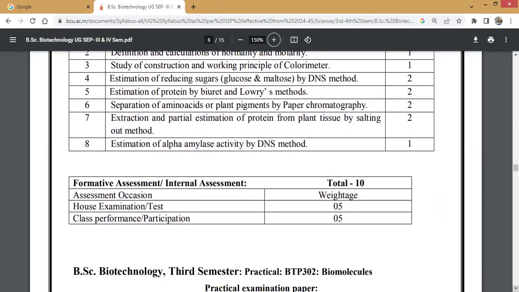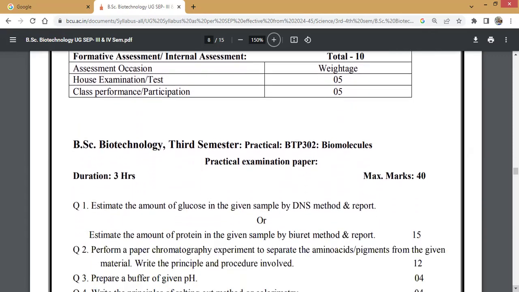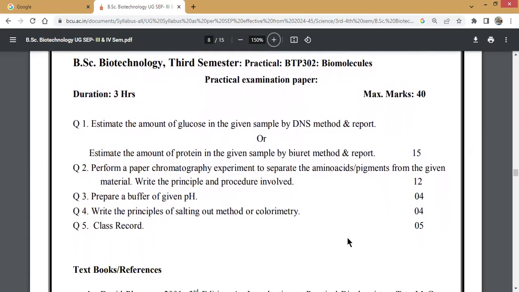So all these experiments you need to complete in your 3rd semester. As I told previously, you're writing this practical for 40 marks and 10 marks is your IA marks. This weightage of 10 marks we are dividing like this: house examination, or maybe a mock test, carries 5 marks. Then class performance or participation during the practical time carries 5 marks. So total 10 marks. Now let us understand the practical examination paper. The practical examination paper carries 40 marks, duration 3 hours.